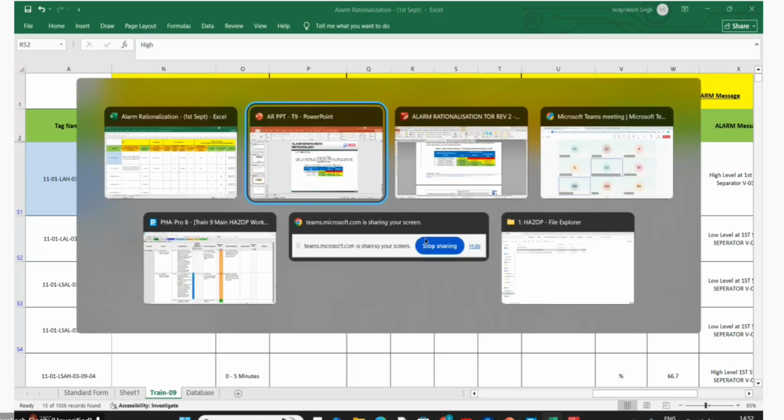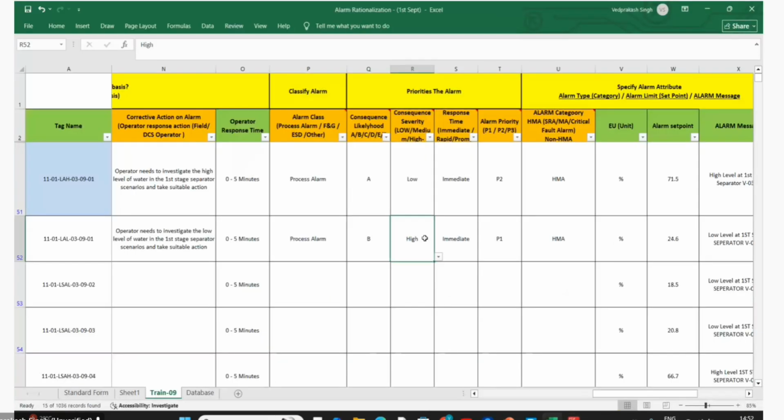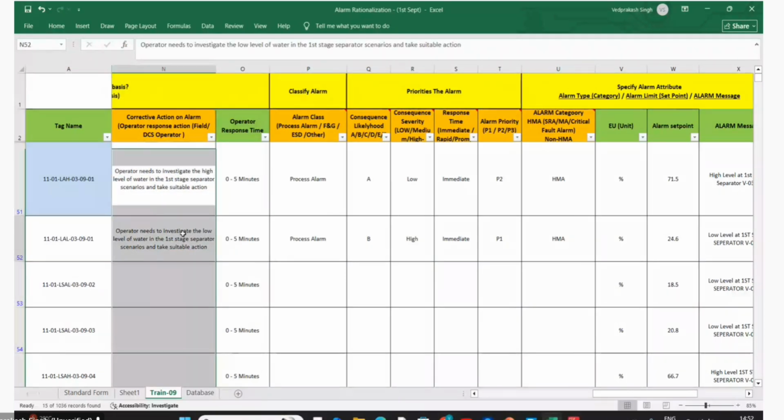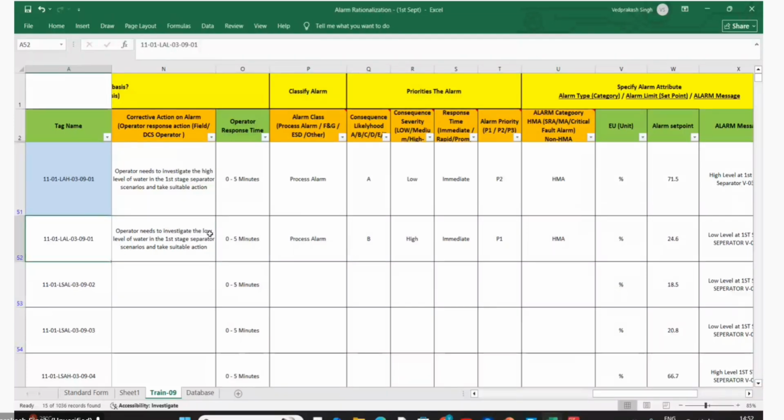In the column where you mentioned the operator takes corrective action, what action will he do, because he doesn't have enough time to act now? The operator needs to investigate. Which column do you say? Corrective action and alarm, column N. So here we are saying what the operator will do if you get LAL: the operator needs to investigate the low water level in the first stage separator and take suitable action. This is the action he has to do.